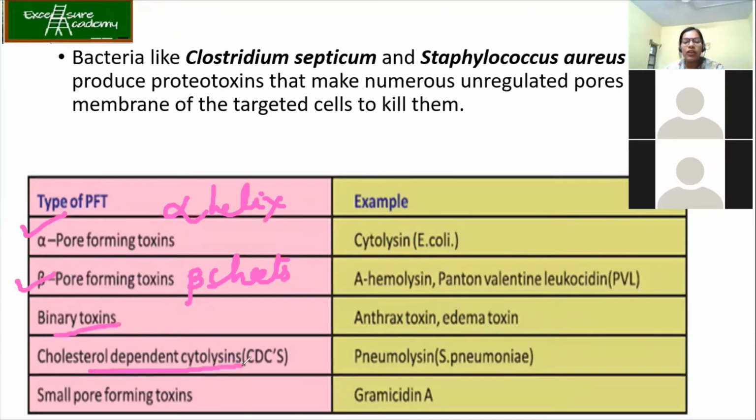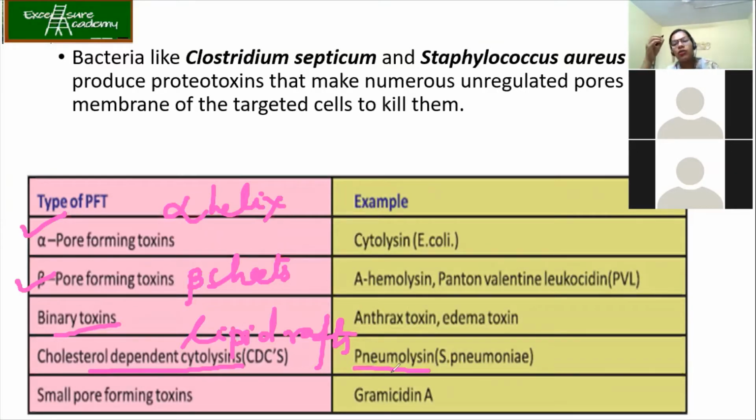Cholesterol dependent cytolysins. It means what? Where do you see maximum cholesterol on the plasma membrane? I'll give you one hint. It is also used by cholera toxin. Yes. Now, who can tell me the answer? Lipid rafts. Very good. So in the lipid rafts, you find maximum cholesterol to which these toxins, for example pneumolysin, go and attach.